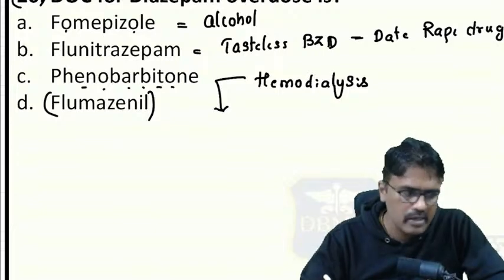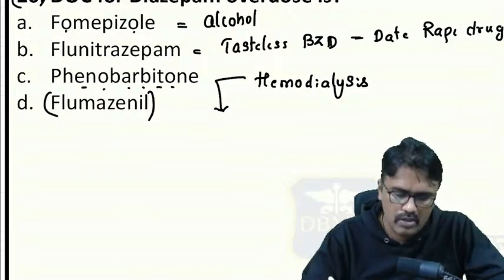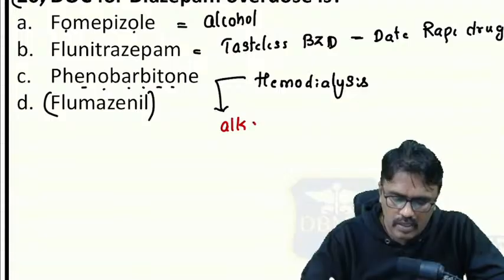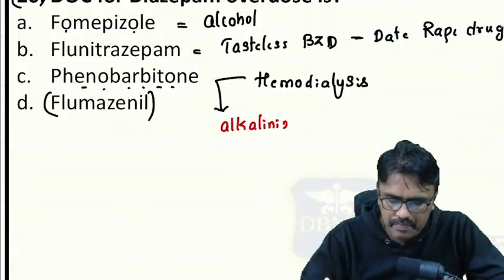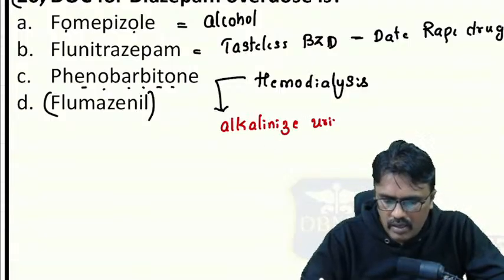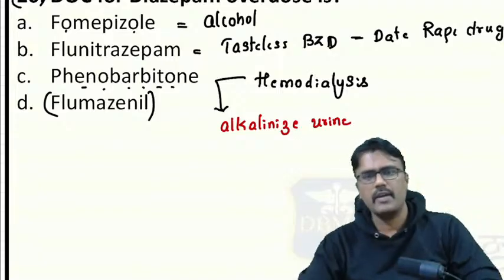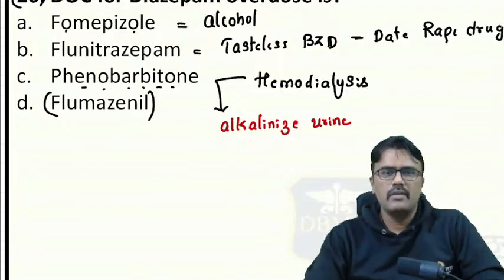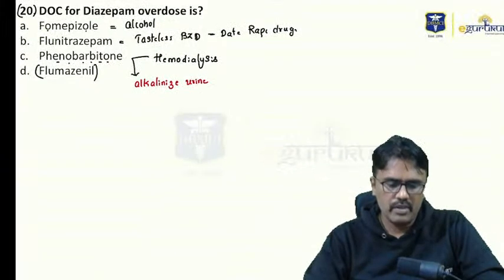So if it is an acidic drug, to remove that, you have to alkalinize the urine. Okay guys, so we are done with question number 20.